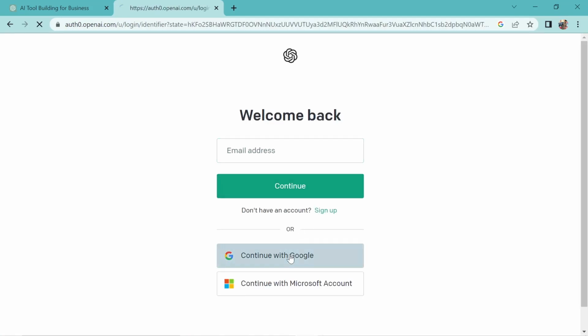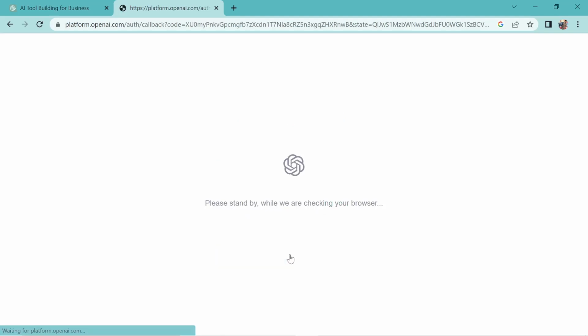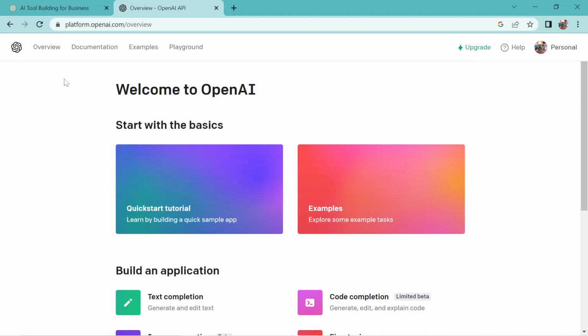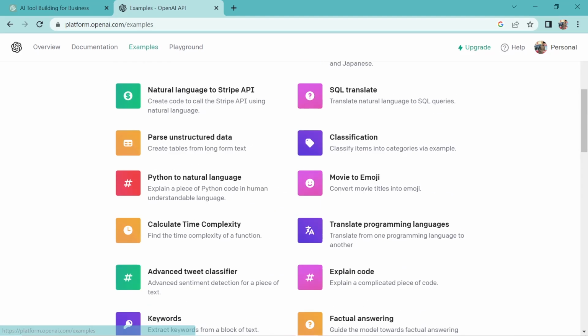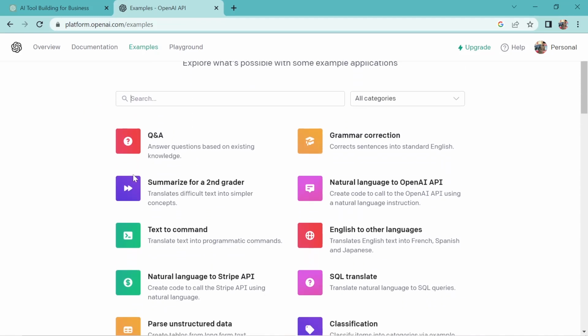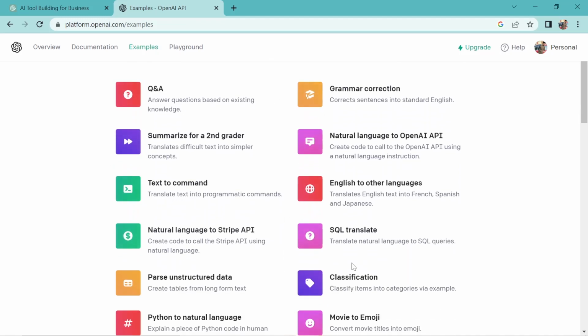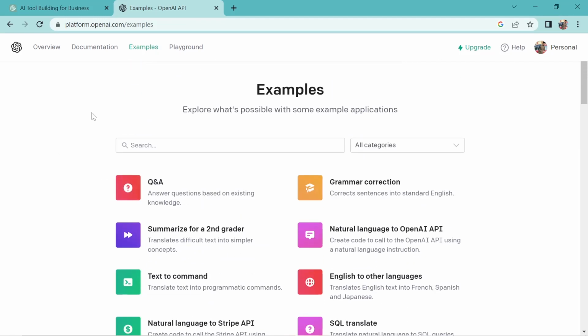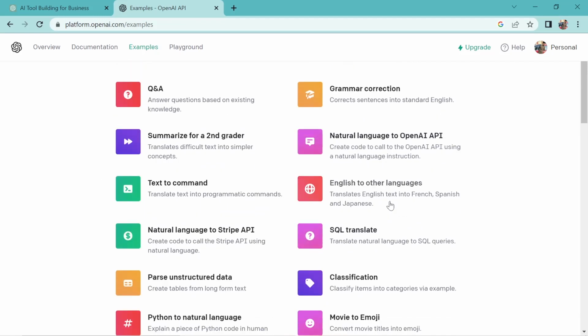Okay, so let's quickly log in with Google. Alright, here we go. Okay, so this is my account, and let's quickly go to the examples. You see these are all the different services which OpenAI has to offer us, and you can actually create a business from these services. You can create from a simple one using one service, or you can use all the services to build some dynamic and very great businesses from this.